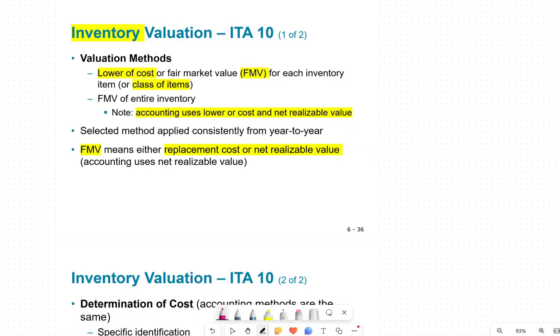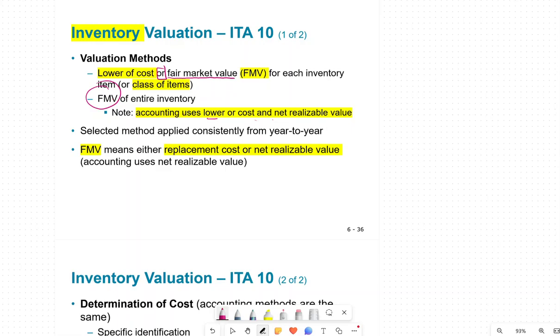Now when we think of inventory, that goes on your balance sheet. In accounting, we record the lower of cost or net realizable value, but in income tax we call it fair market value. So it's the lower of cost or fair market value. So what we do is find out the fair market value of the entire inventory in order to do the valuation.